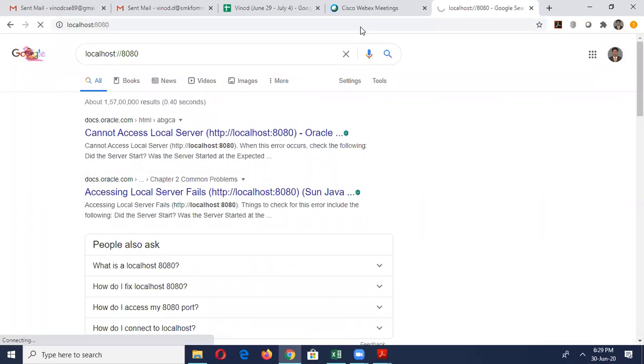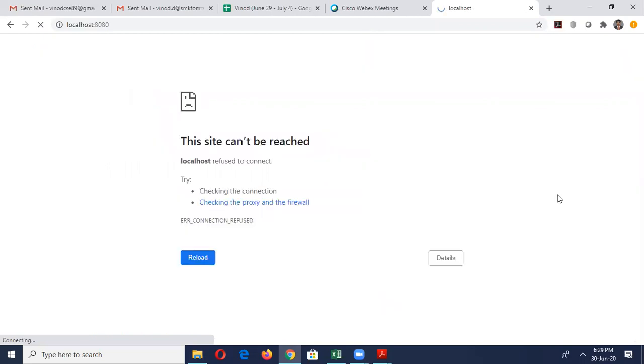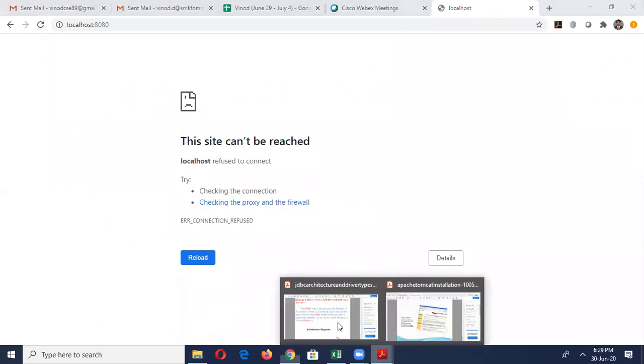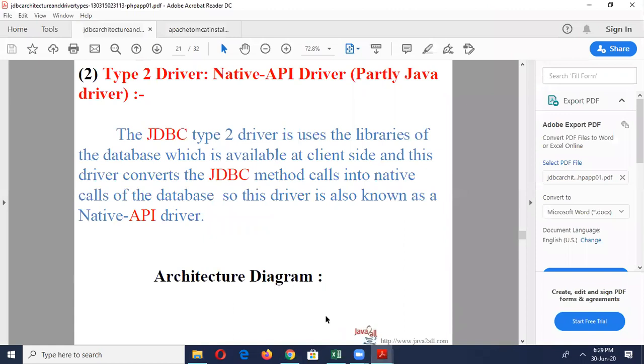It will not connect because there is no Tomcat server installed in this. So you get an error like this. If Tomcat is installed on your localhost, you get a connection established. So this is one important question in Unit 3.